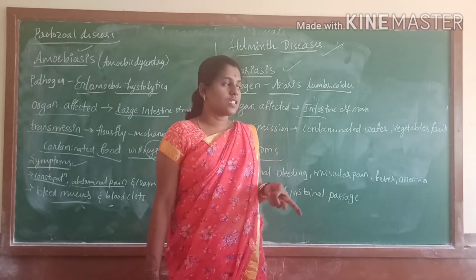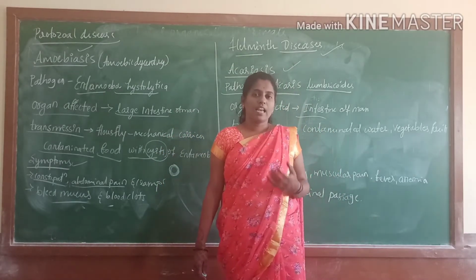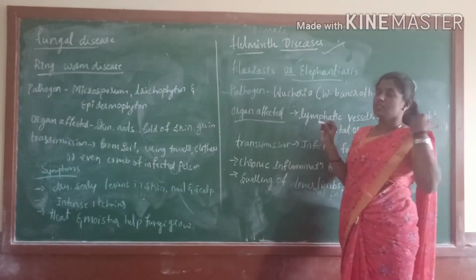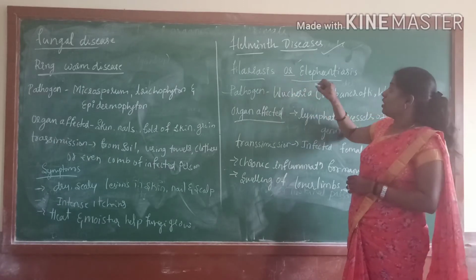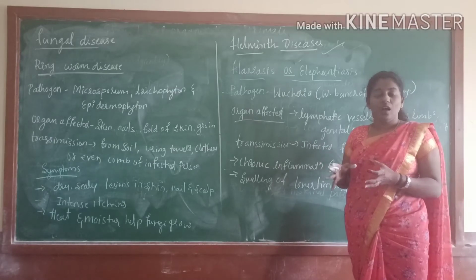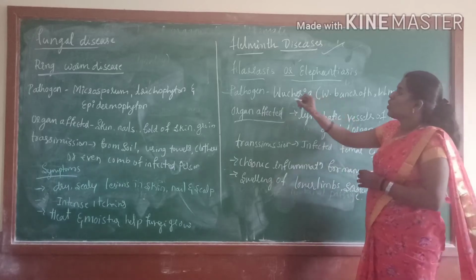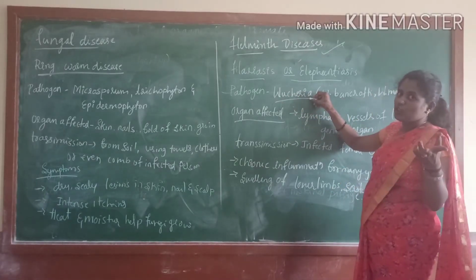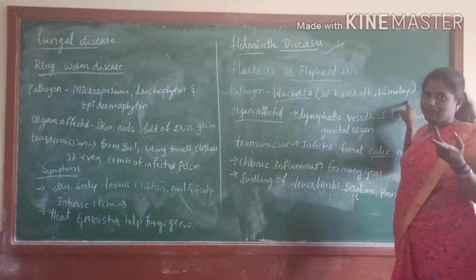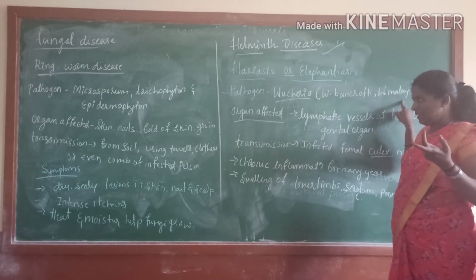Okay, and next, another one is elephantiasis. The next helminth disease is filariasis, or elephantiasis, with abnormal swelling of the lower limbs. Okay, next, the pathogen is Wuchereria. In that there are two species, Wuchereria bancrofti and Brugia malayi.